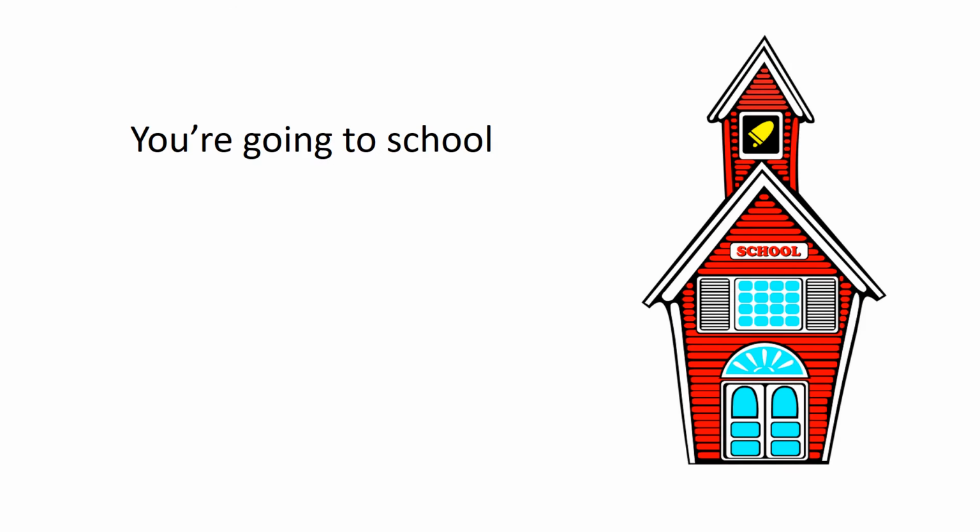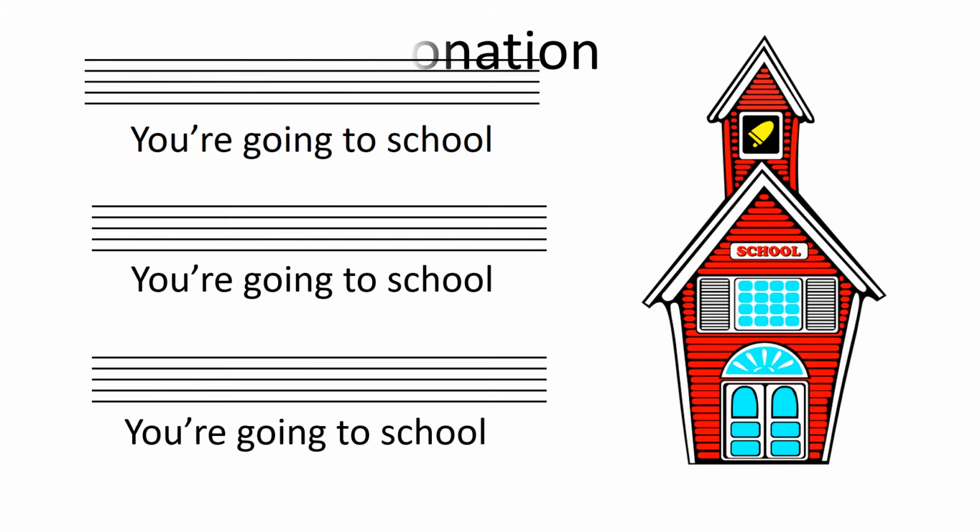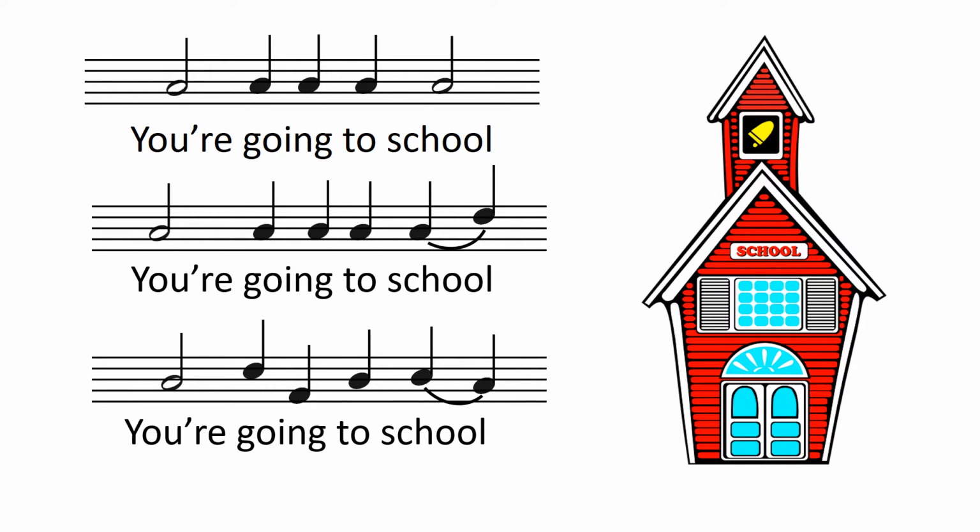You're going to school. You're going to school? You're going to school! Although these sentences all contain exactly the same words, in exactly the same order, the messages they convey are different. This difference in meaning is signaled not by the words in each sentence, but by the intonation that is used when producing them. Intonation is like melody, with different words being pronounced at different pitches.